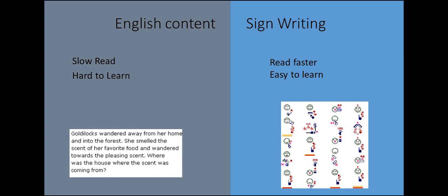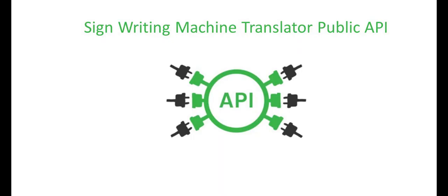The result of the model is acceptable as a demo, but a more complete solution needs a large and complete dataset. After creating a large enough dataset and training our model, our plan is to make the project open source and create a public API so other developers can easily use the translator to create different accessibility tools for the deaf. Some examples of these tools can be browser extensions to translate the content of websites to sign writing, or applications to convert messages, voices, and even phone calls to sign writing. All of these solutions can be easily created using our API.